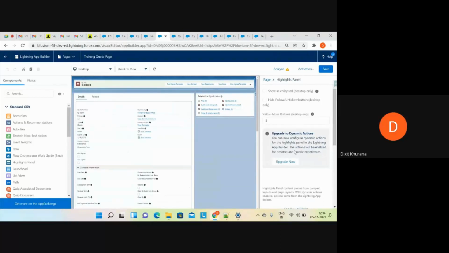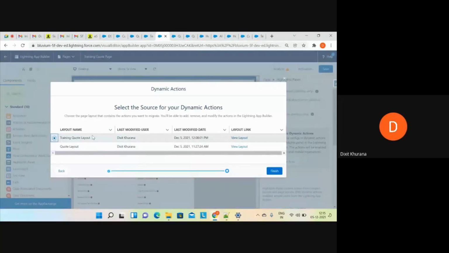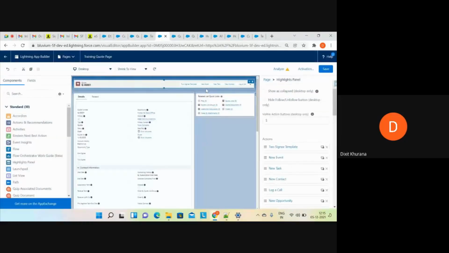Dynamic actions or dynamic buttons, you can say, and I'll upgrade it now. Okay, migrate. I will select my layout. I'll click on finish. Okay, now it will give me a flexibility to add filters on these buttons.